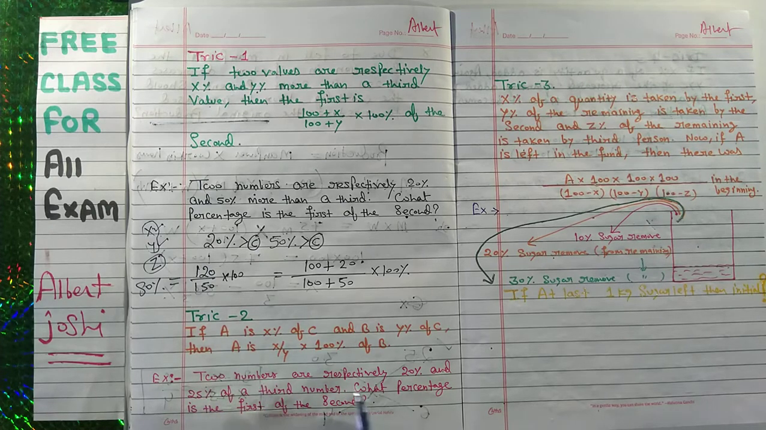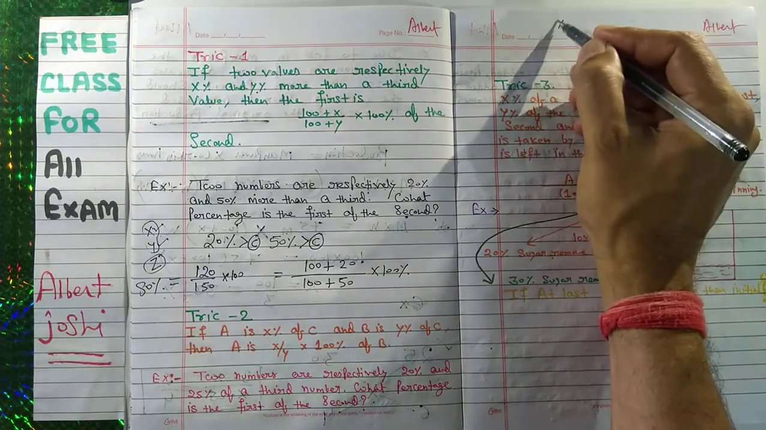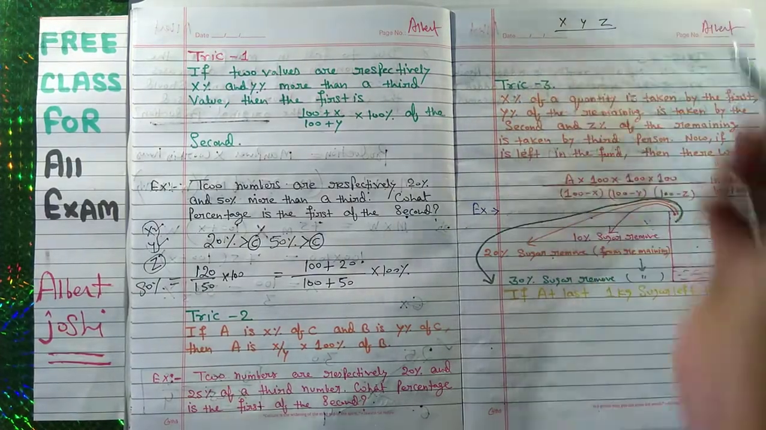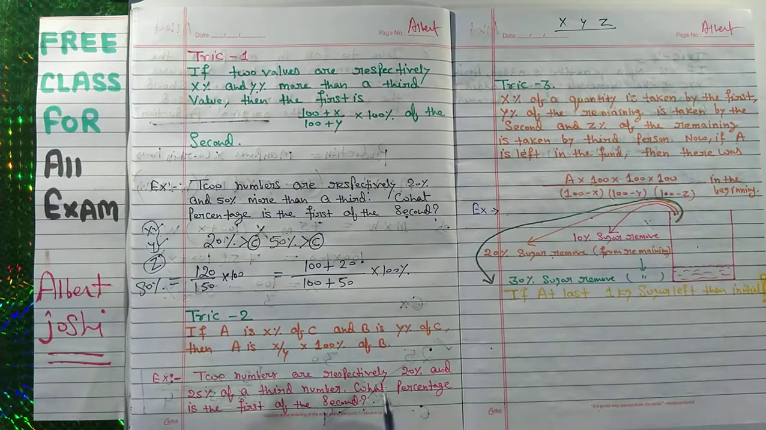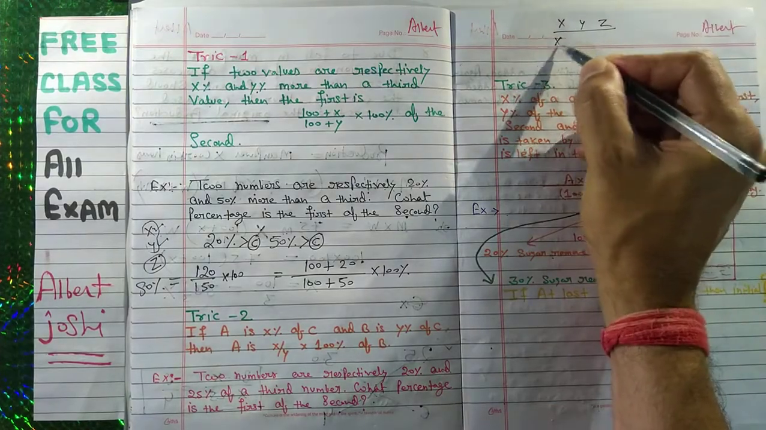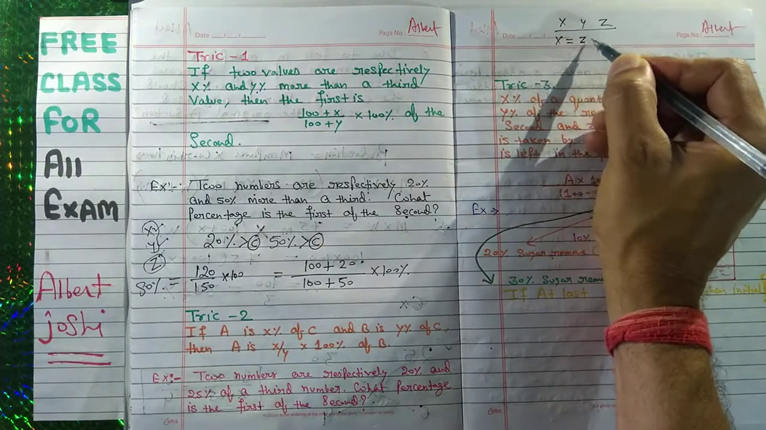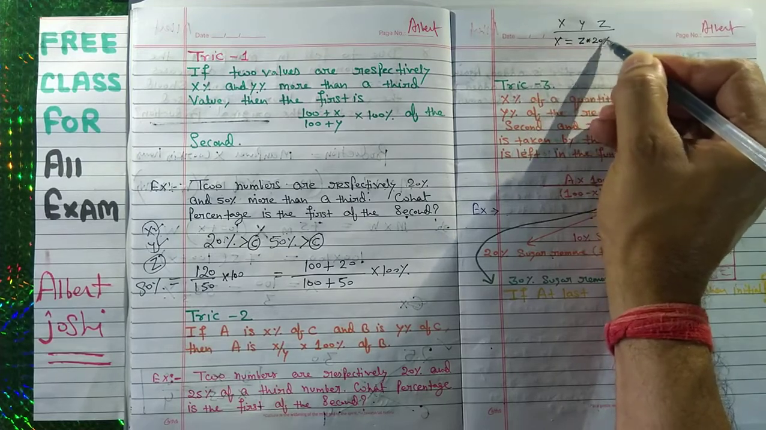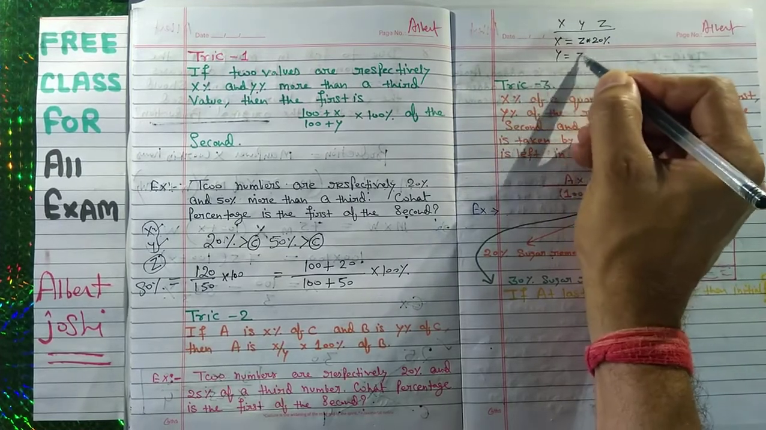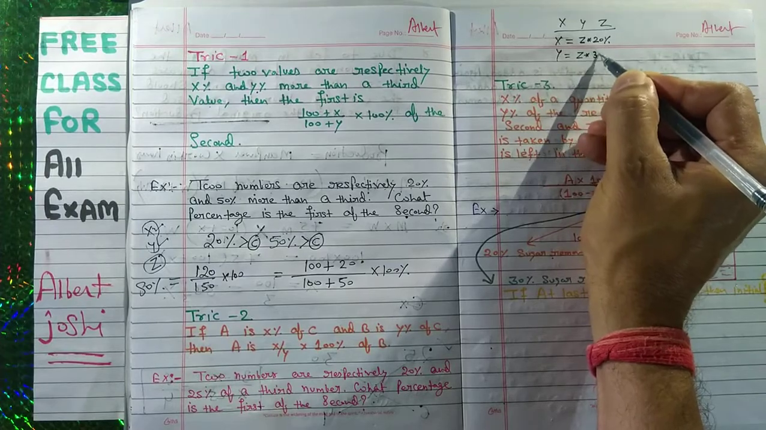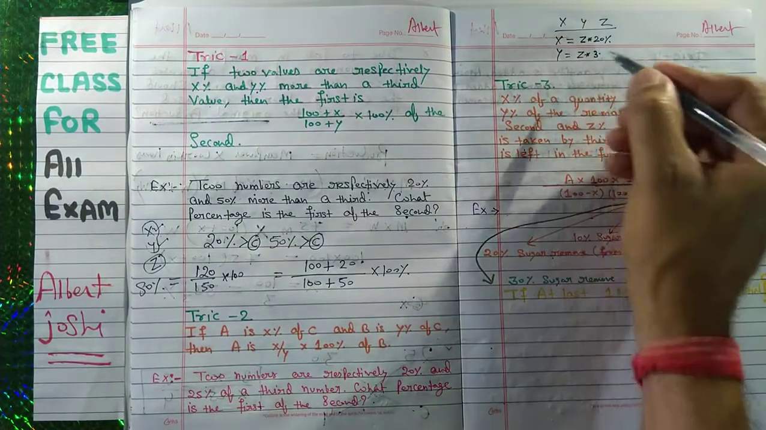Two numbers are respectively 20% and 25% of the third number. Let the three numbers be x, y, z. He has given us two numbers are respectively 20% and 25% of the third number. It means that x is equal to 20% of z and y is equal to 25% of z.